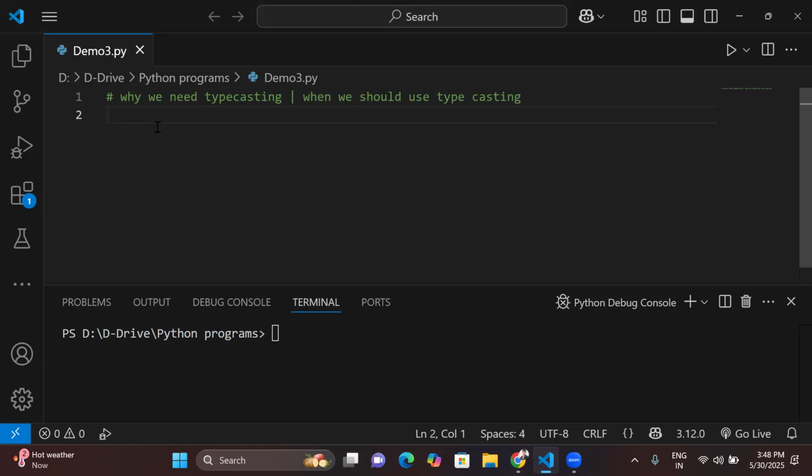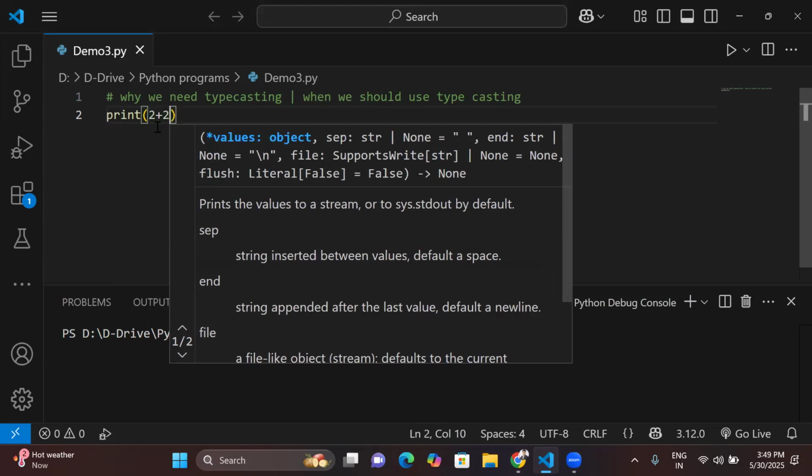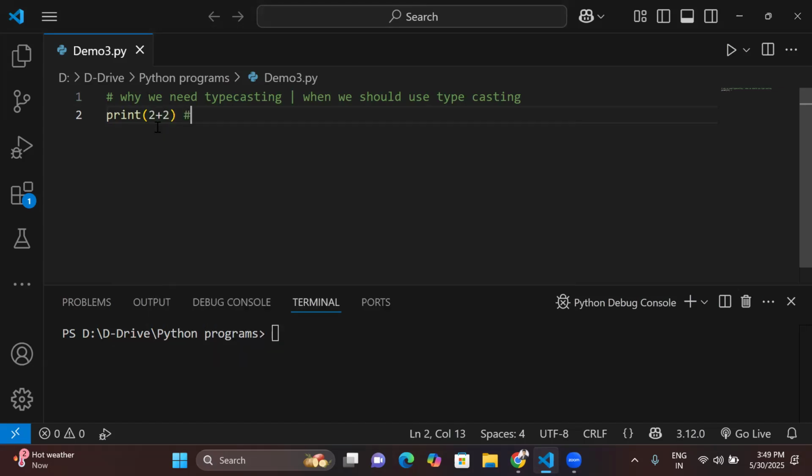Now let's talk about the situation. Implicit typecasting is already done by the interpreter, or in C and C++ it is seen. In Python, generally we have to use typecasting forcefully, so explicit typecasting. Let's take a very simple situation, just try to understand. Suppose you take 2 plus 2, you know what the result will be. You will get the result 4.